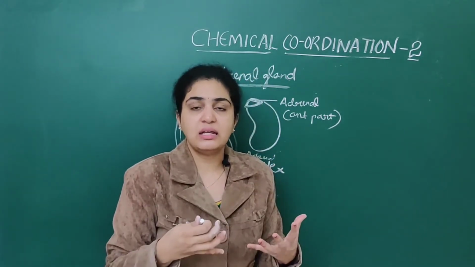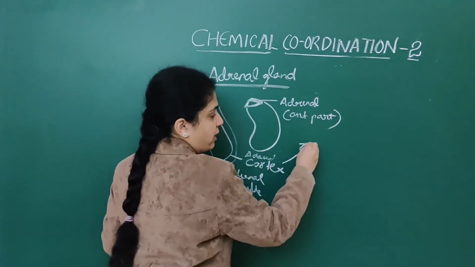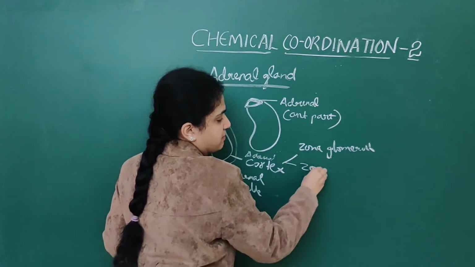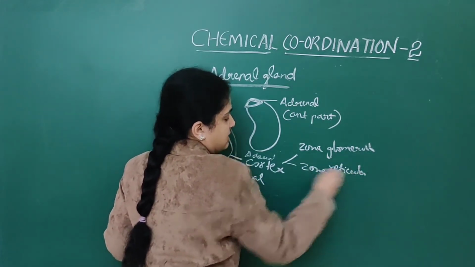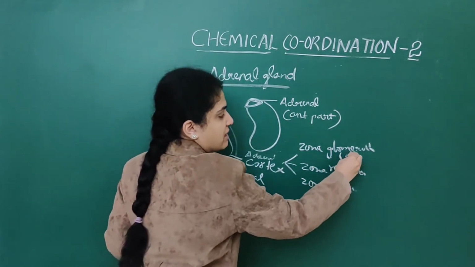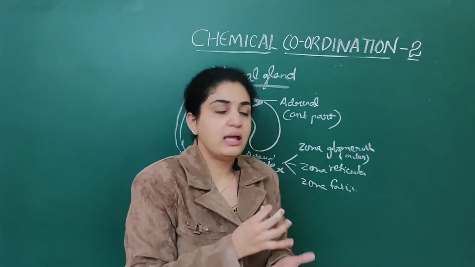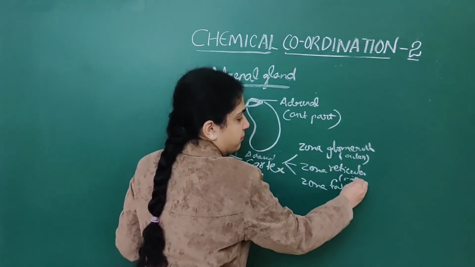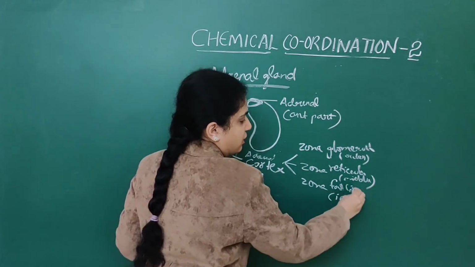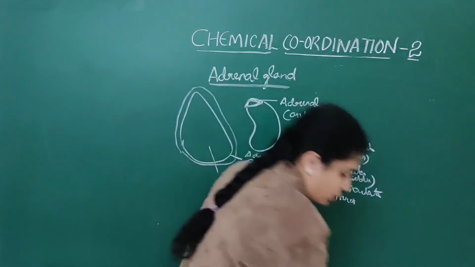The adrenal cortex again has three layers: zona glomerulosa, reticularis, and fasciculata.